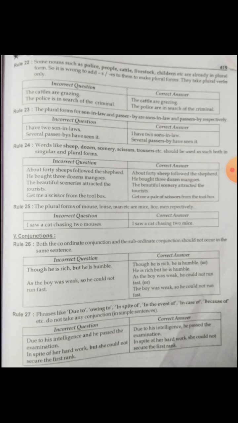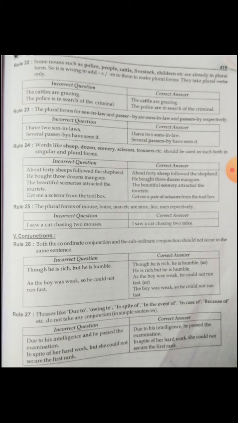He bought 3 dozens mangoes. He bought 3 dozen mangoes. The beautiful sceneries are attracted the tourists. The beautiful scenery. Get me a scissor from the toolbox. Get me a pair of scissors from the toolbox. So the sheep, dozen, scenery, scissors, trousers should be used as such both in singular and plural.